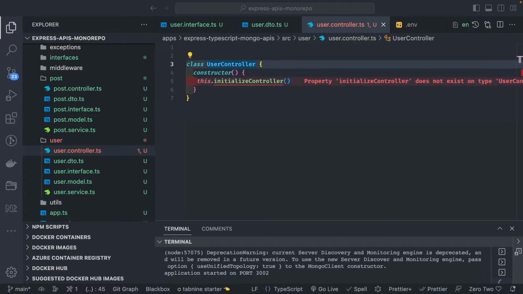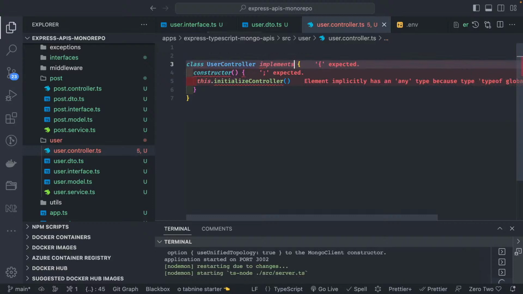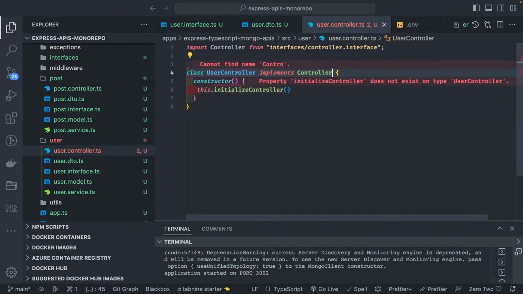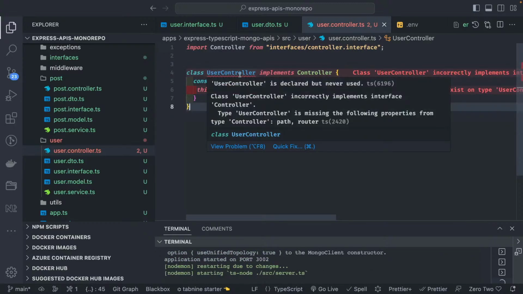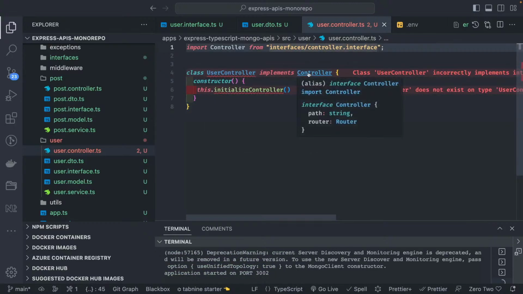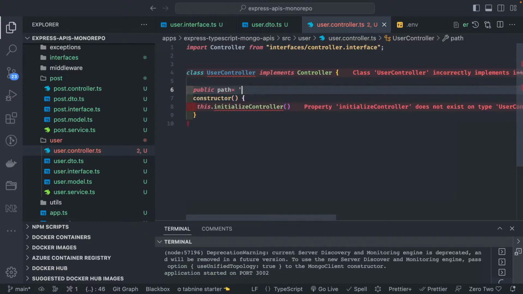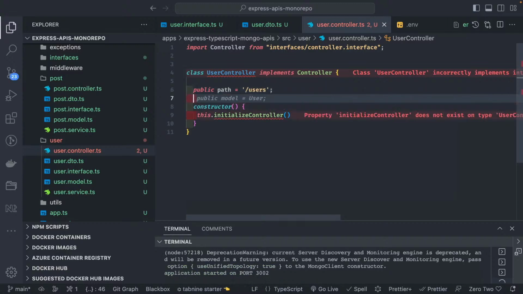So how the simple controller looks like, here we can also implement Controller, the type we have created. This is the controller type which contains the path and the router. So I will add those properties, public path. What is the path of this controller? Users, and public router.